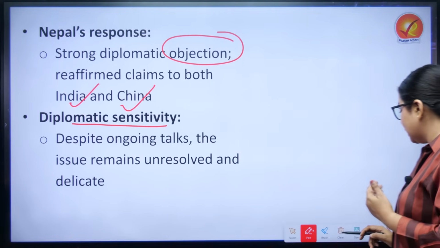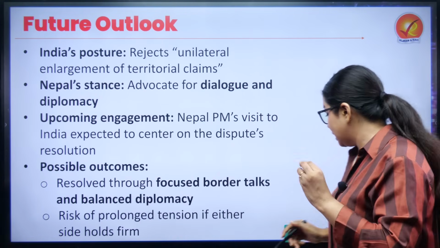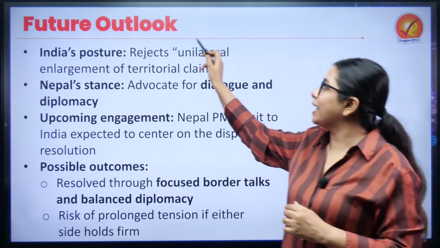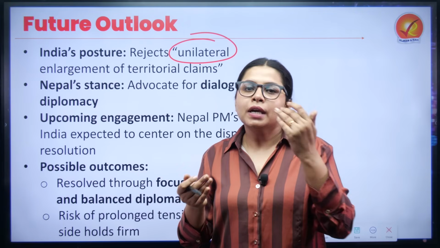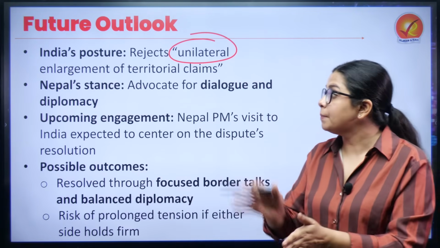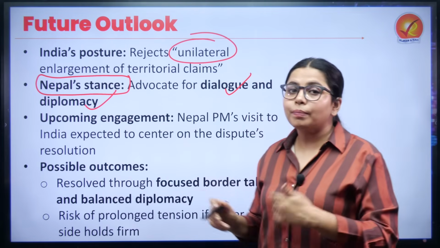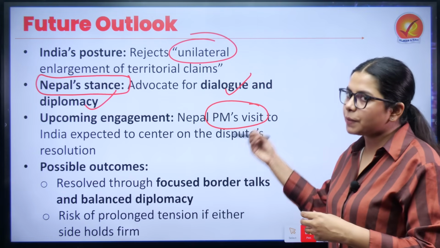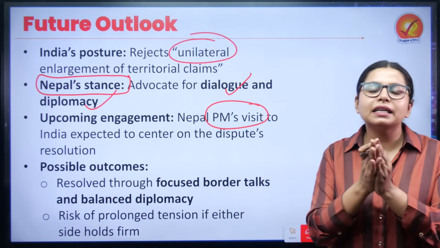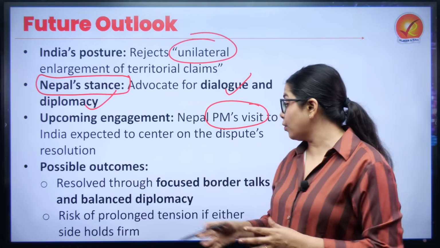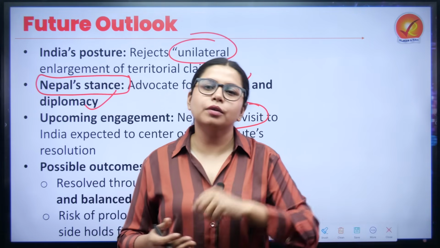But what can be done in coming times? What can be the way ahead? India's posture has been clear that we are not going to support any unilateral enlargement of territorial claims. If you want to talk on the table, come to the table and talk. That could be done, and Nepal is also working along similar lines, talking about dialogue and diplomacy. Probably in coming times, when Nepal's PM visits India, this could be one of the key agenda points, and the resolution can come in multiple forms, be it balanced diplomacy or further accelerated tensions on another border for India.